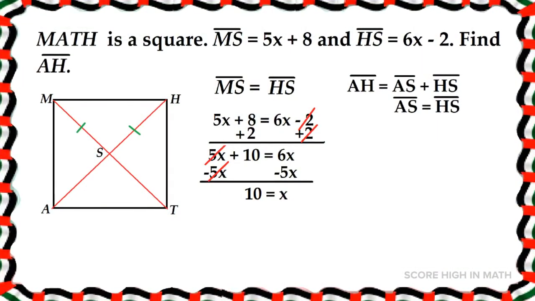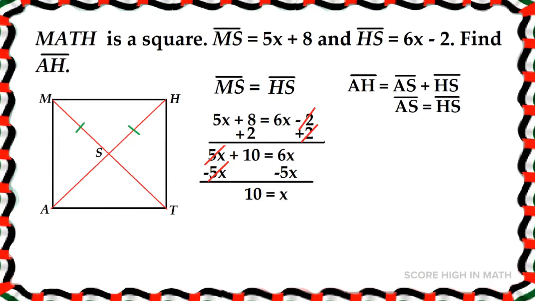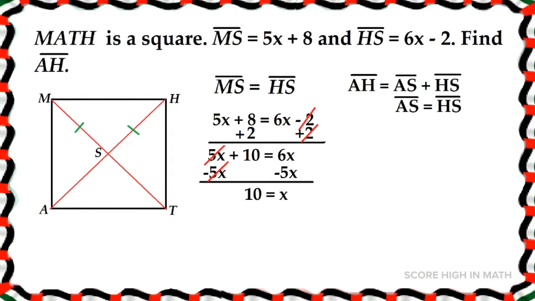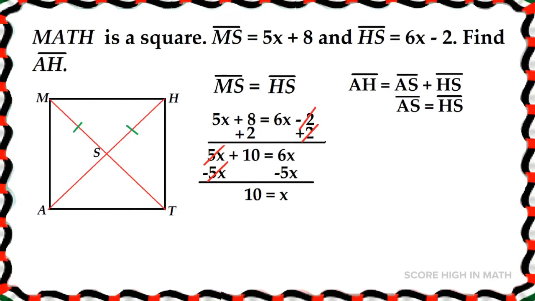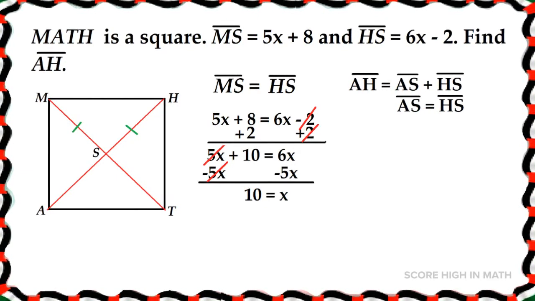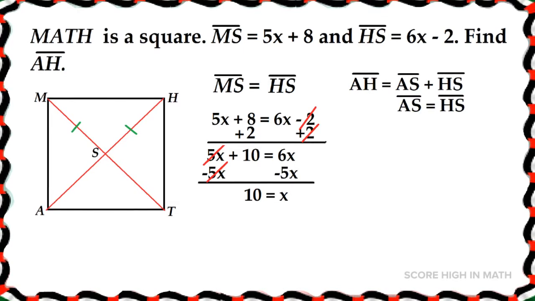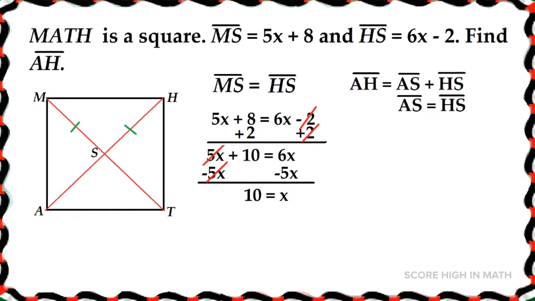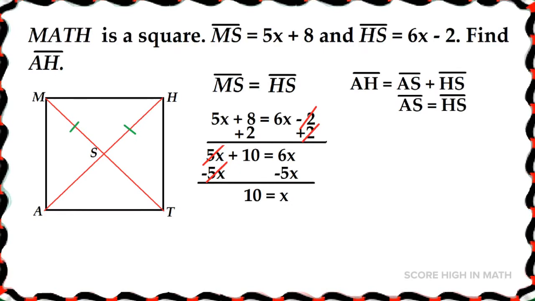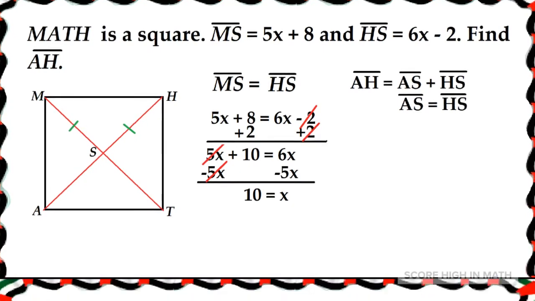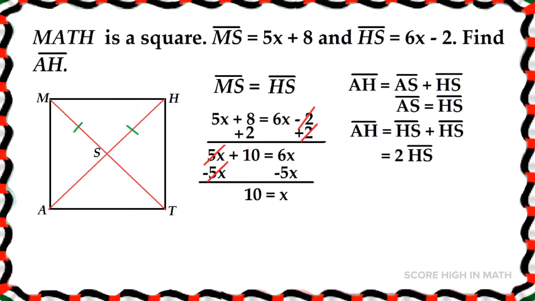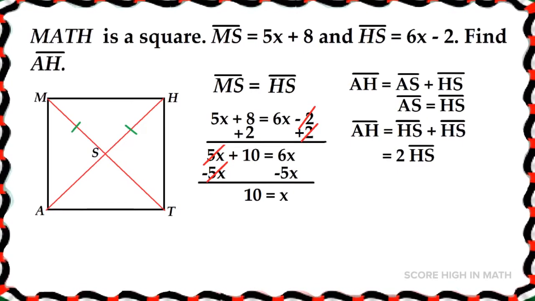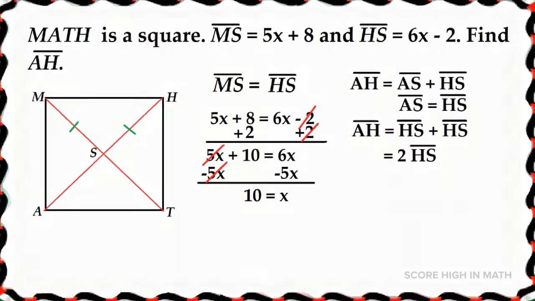To find line segment AH, we can use the line segment addition. So we can use line segment AS plus line segment HS. But line segment AS is also equal to line segment HS. So we can add HS plus HS, which will give us 2HS.